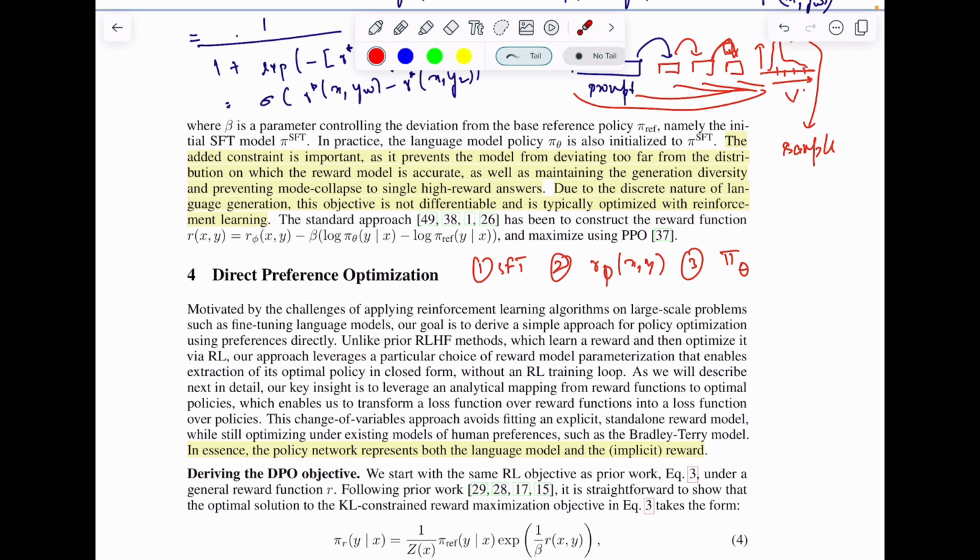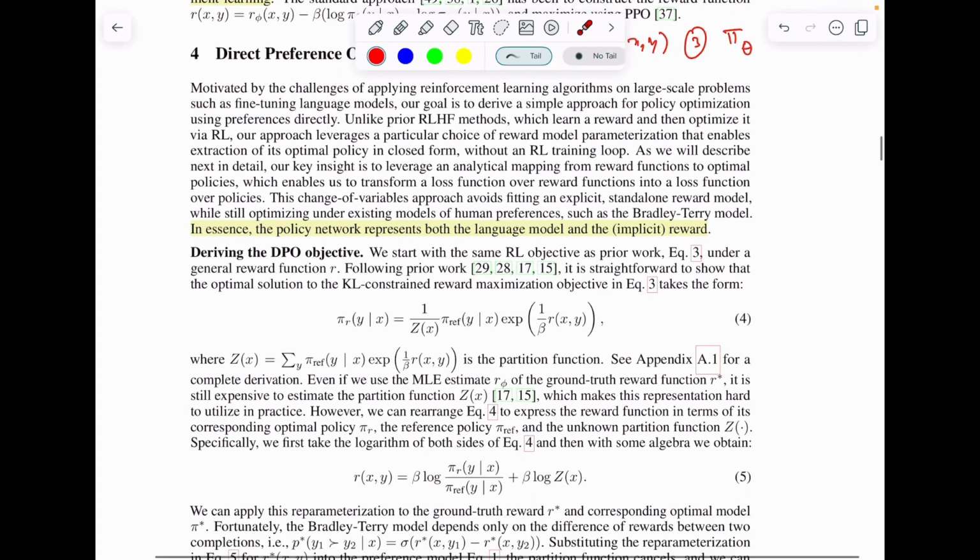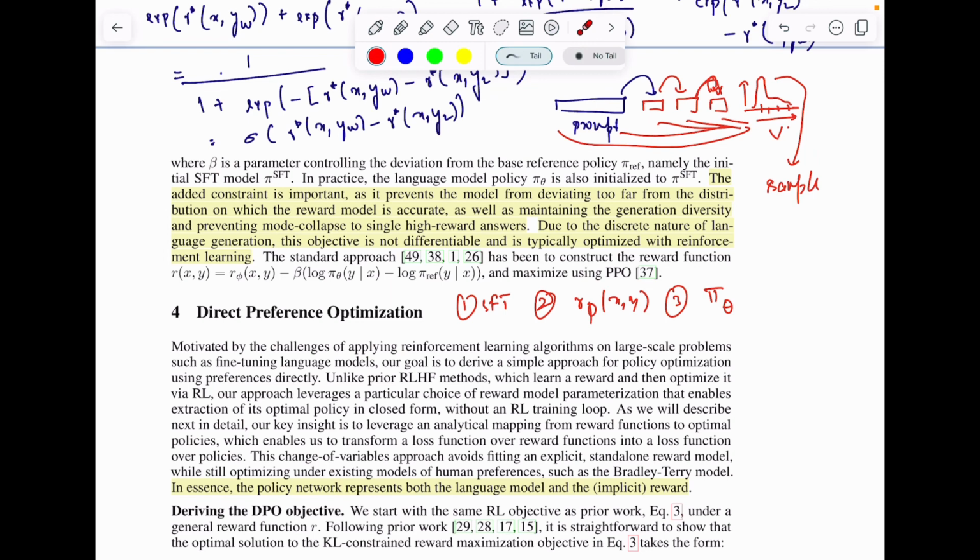This is what the authors of this paper are proposing. They're saying that we can get rid of all of this by consuming the reward function in the final optimization function that we want to train. So there is no two-step process, only a single-step process, and they are showing a mathematical proof that their optimization is derived from the optimization function of RLHF. Now that we have seen the problem with RLHF, next we are going to discuss the solution to these problems proposed by direct preference optimization.